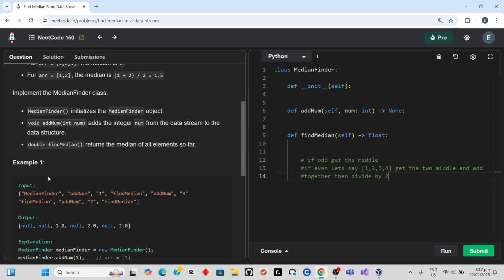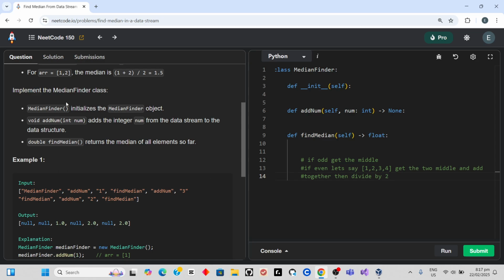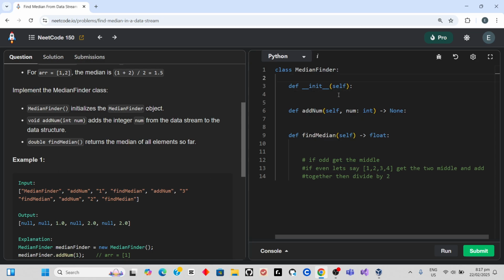So we're gonna create a class that finds the median. self dot, void addNum, double findMedian. So median finder, addNum, findMedian, addNum, findMedian, addNum.